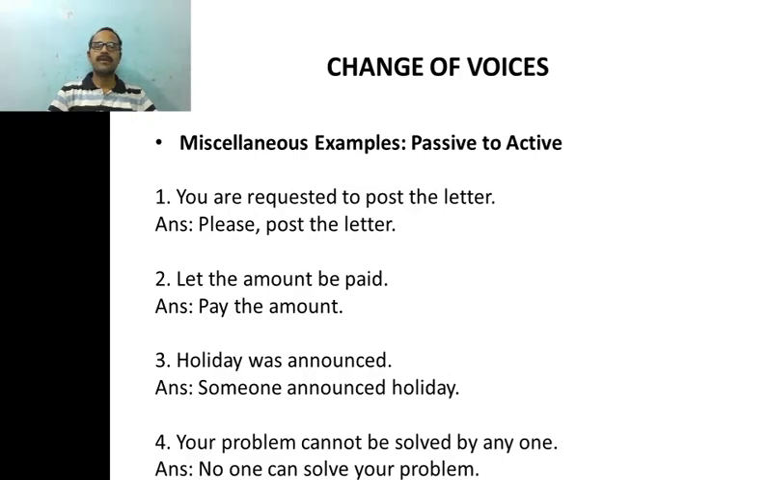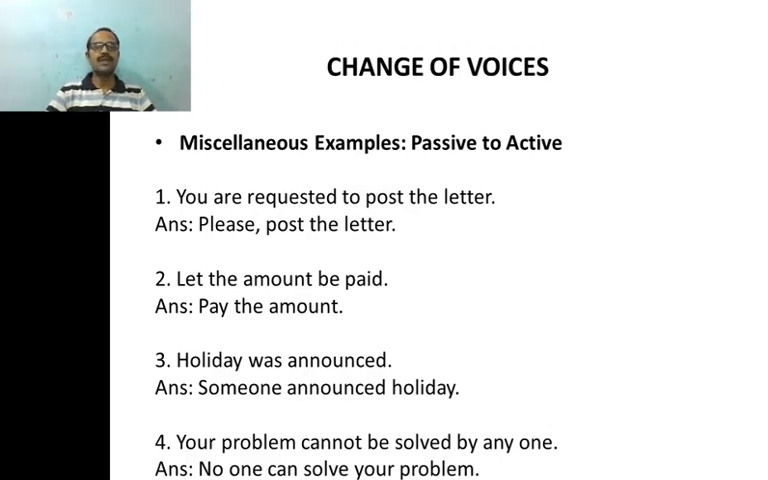So, you is understood here. Subject is understood. We have only verb and object. Similarly, let the amount be paid. So, we have worked out this. Let the amount be paid. So, pay the amount. Once again, we don't have a subject in active voice.